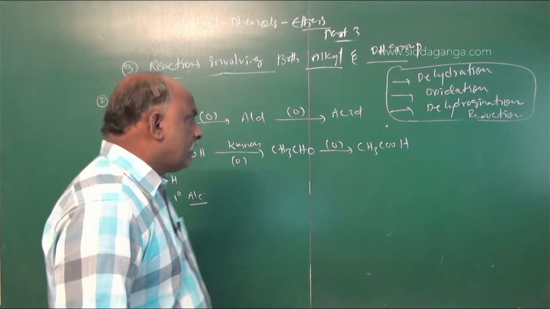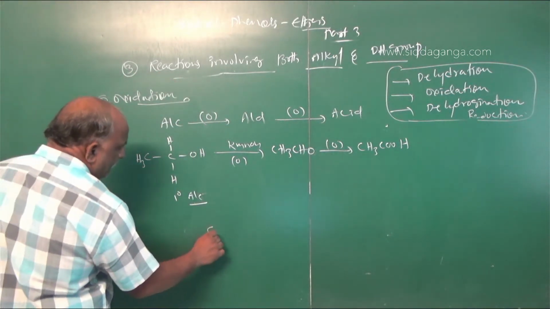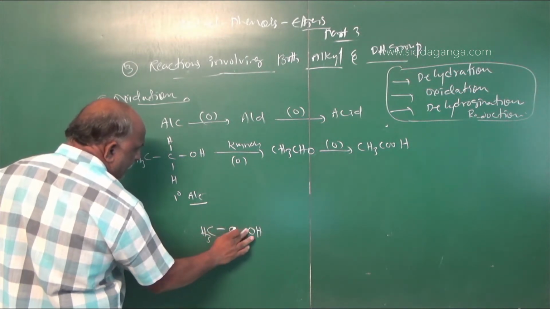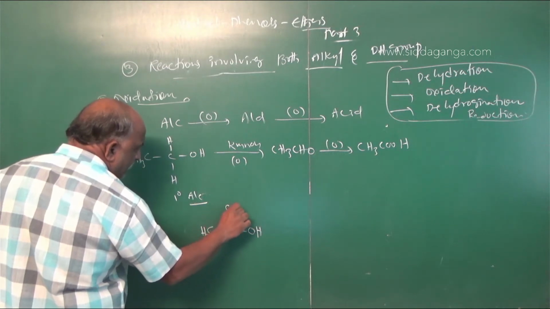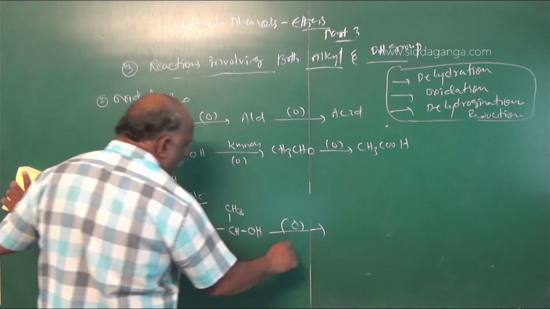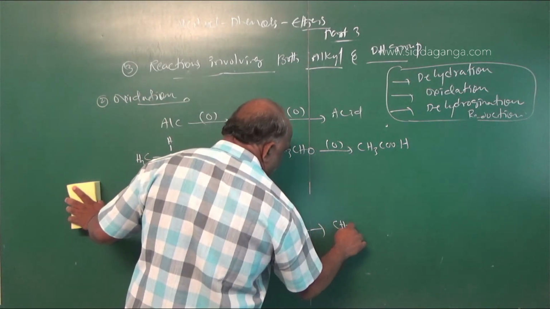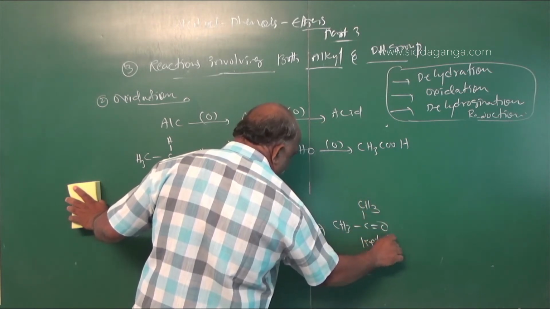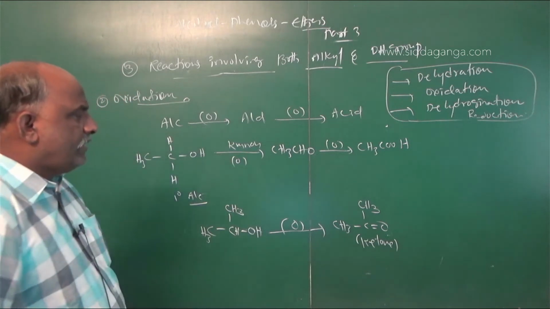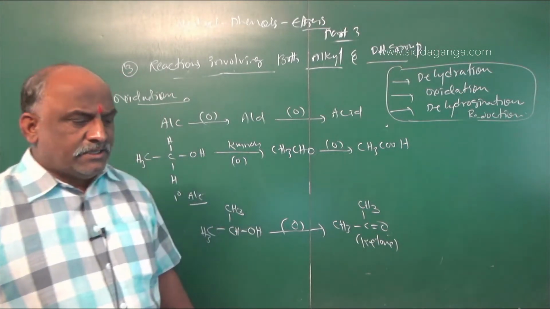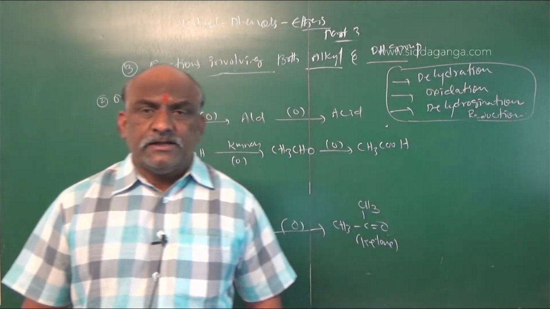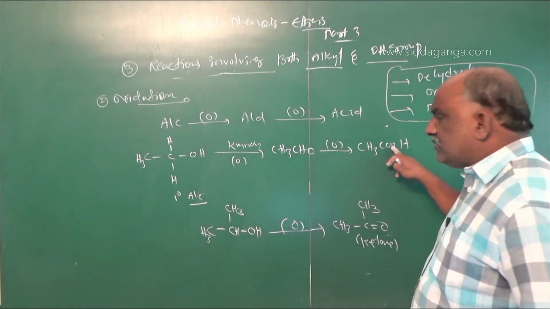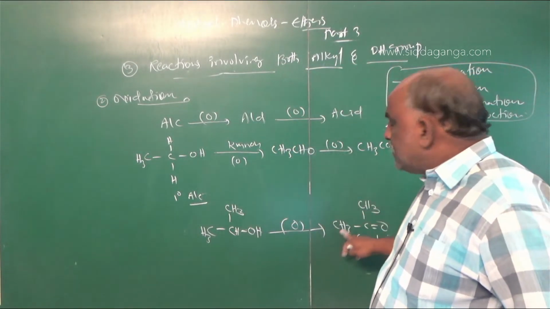Next, oxidation of secondary alcohol. What is a secondary alcohol? It is CH3-CHOH-CH3. On oxidation of secondary alcohol we get CH3-CO-CH3. This is called a ketone. So my dear students, make a note, these two are very important. Oxidation of primary alcohols gives rise to aldehydes. Oxidation of secondary alcohols gives rise to ketones. Aldehydes are further oxidized to carboxylic acids, and ketones are not oxidized further.